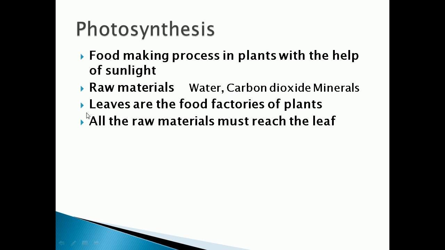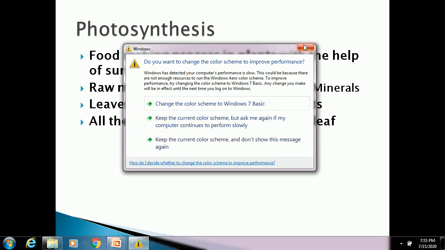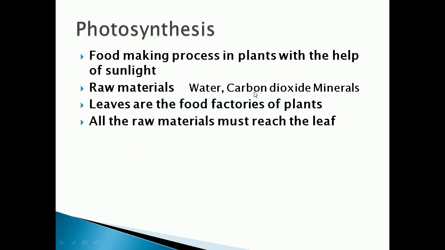Okay, so where will the plants prepare their food? In the leaves. In the leaves of the plant they will prepare their food. So leaves of the plant are the food factories of the plant. Okay, food factory. Factory means, you know, factories. In factories only we will prepare what? Products. We know biscuit factory, ice cream factory, like this, the factories only produce more products.